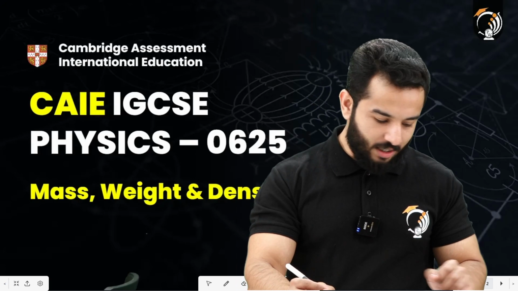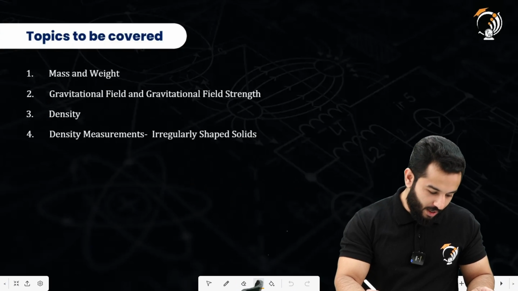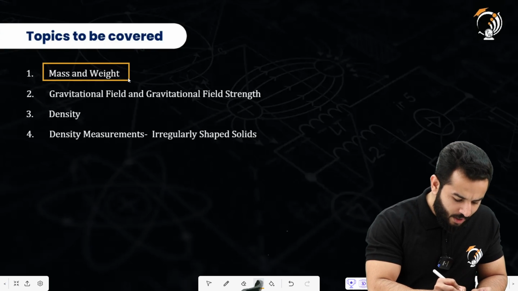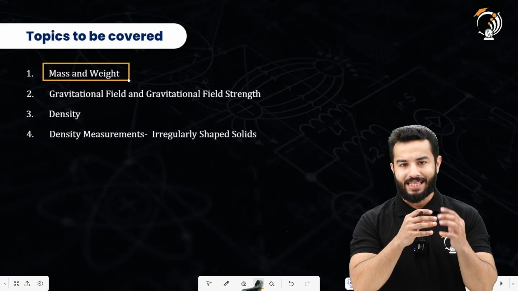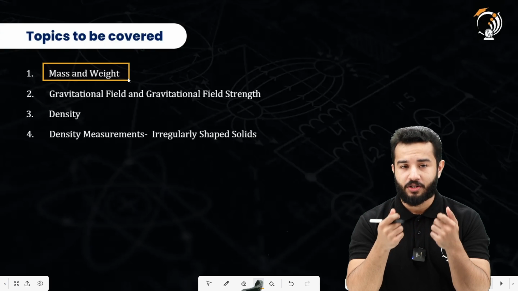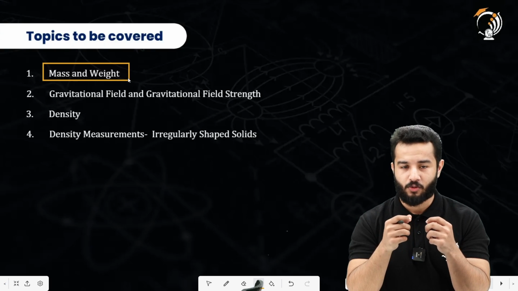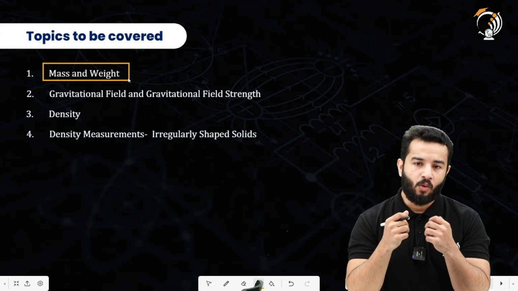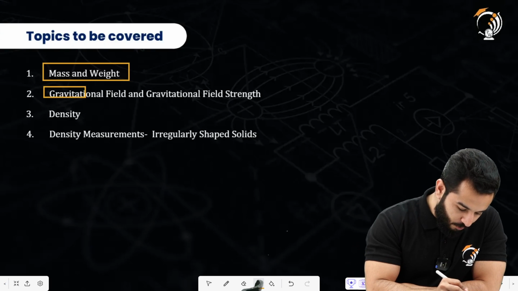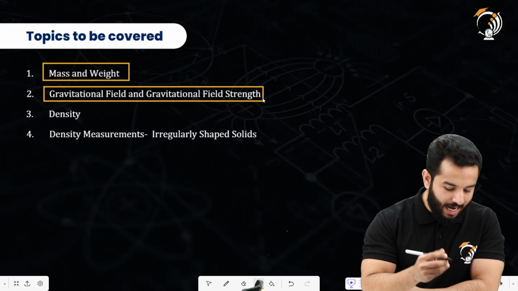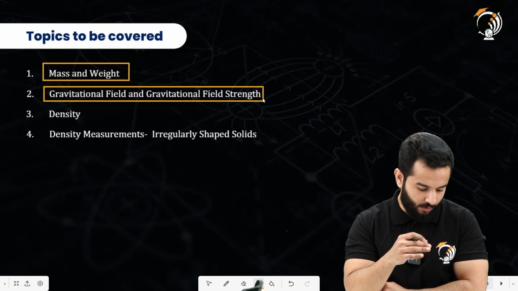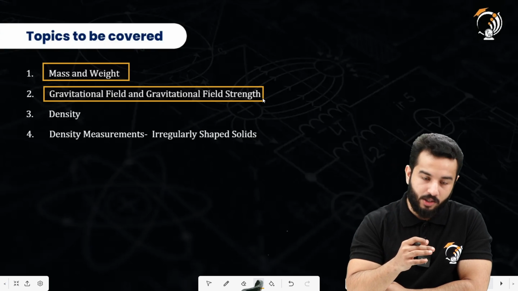So in today's class, the topics that we are going to cover are mass and weight. So definitely we are going to talk about the difference of mass and weight. We are going to first define them. Then for every physical quantity, we are going to talk about how to measure these physical quantities. So we are going to talk about how to measure mass, what device we are going to use, how to measure weight. Then after that, although from gravitational field and gravitational field strength, we don't see a lot of questions coming from these topics, but still we are going to cover this.